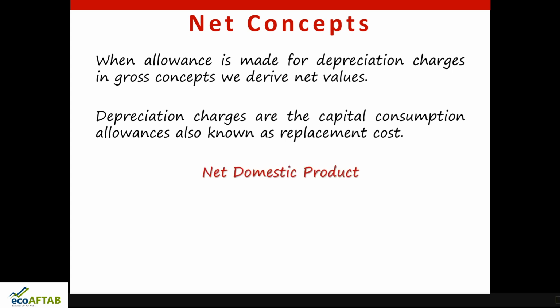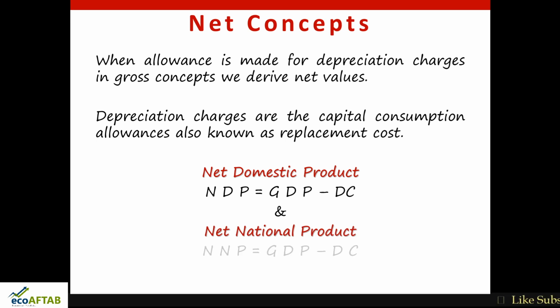So friends, net domestic product NDP is equal to GDP minus depreciation cost, that is, gross domestic product minus depreciation charges gives us net domestic product. Similarly, NNP is equal to GNP minus depreciation charges.